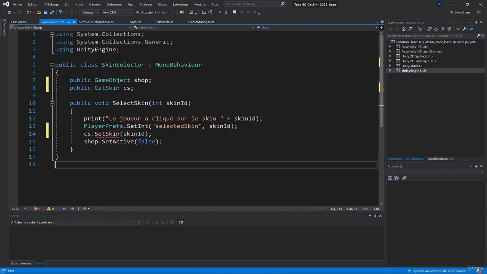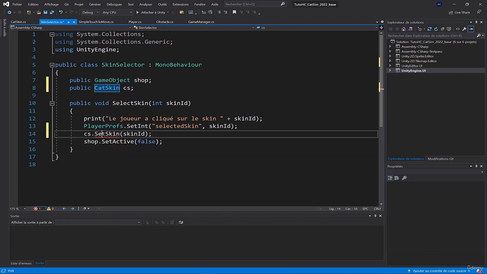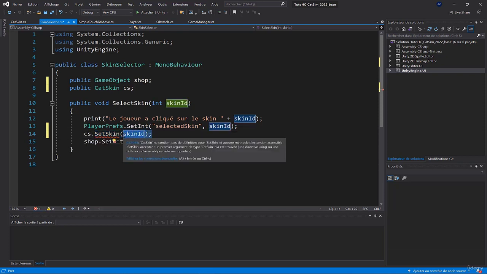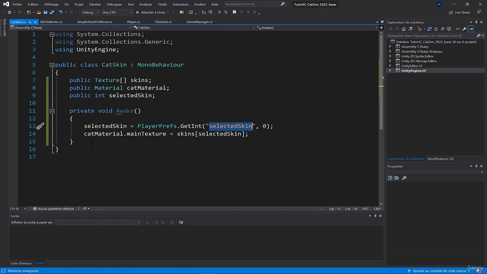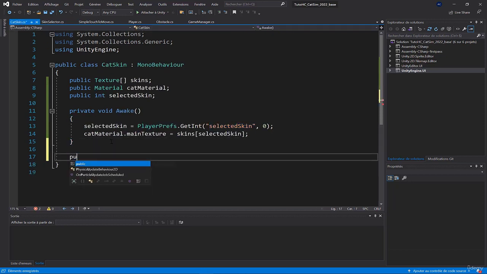So I call the cat skin script and I call a set skin function, which is in the cat skin script, and I pass to it the skin ID value. This function doesn't exist yet, we'll have to create it. I go into cat skin and I'll make a public void set skin function, and in brackets it will take an int which will be the skin ID.